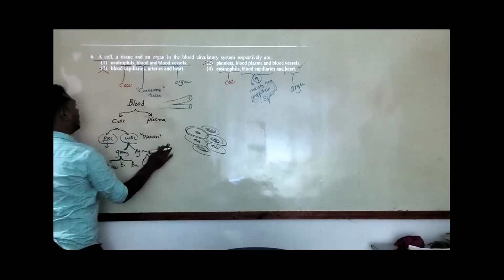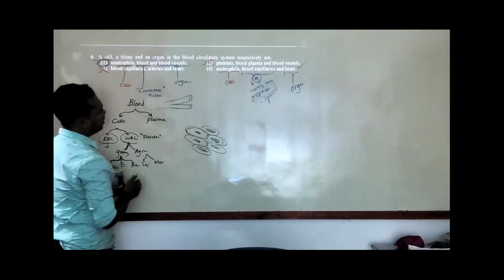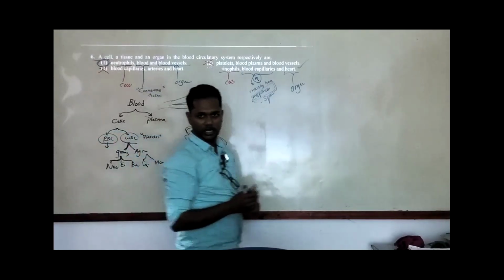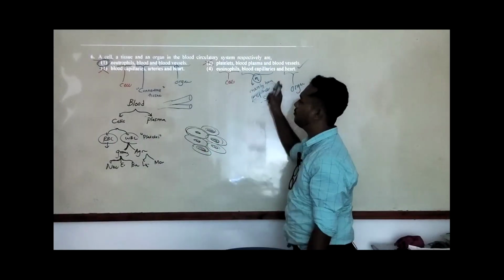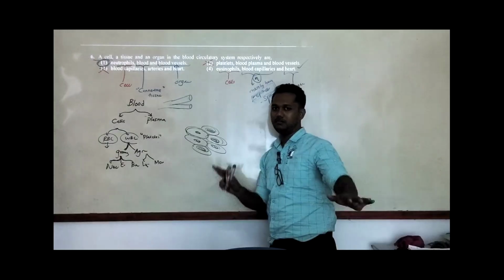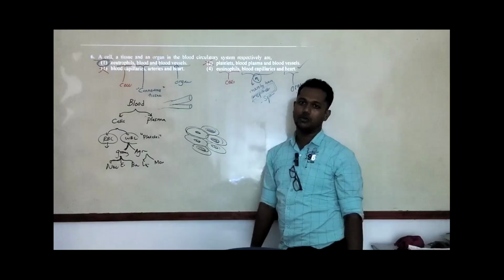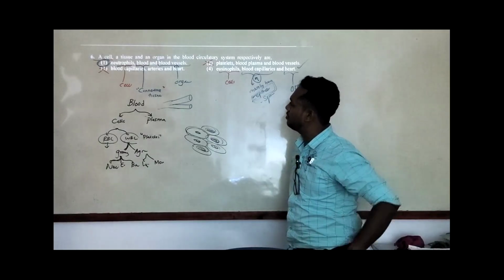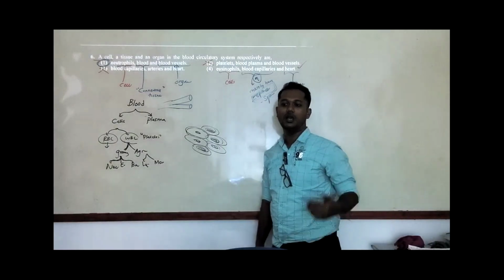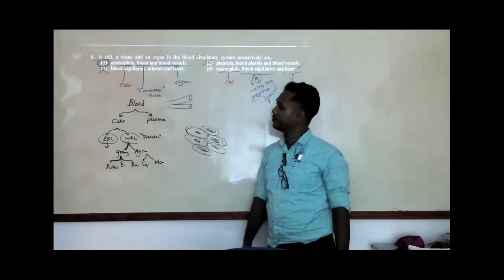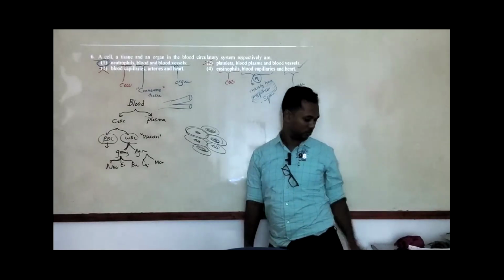So my answer for this question is answer 1, but we'll check it against the original answer sheet. Sometimes they will accept the fourth answer as well, but the second and third are definitely wrong. We'll see how the original marking gives the answers.